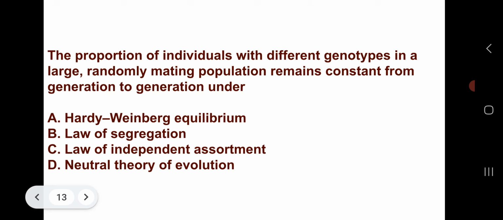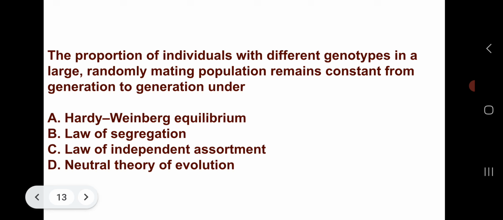The proportion of individuals with different genotypes in a large randomly mating population remains constant from generation to generation under: option A, Hardy-Weinberg equilibrium. Option B, law of segregation.